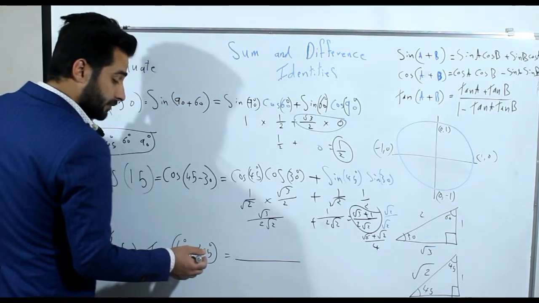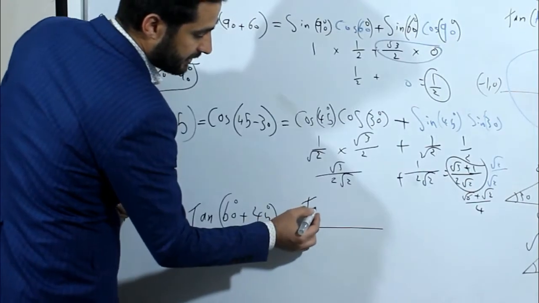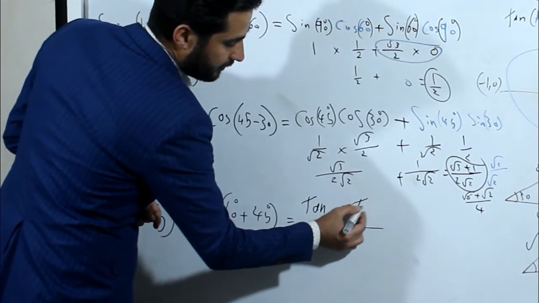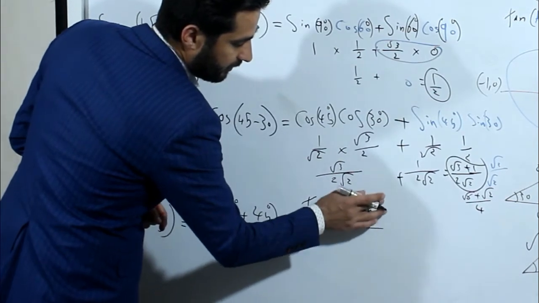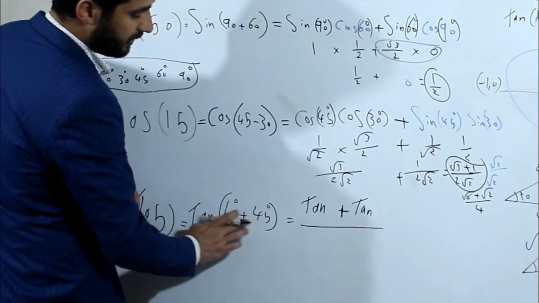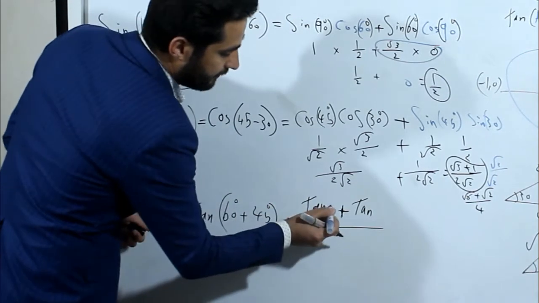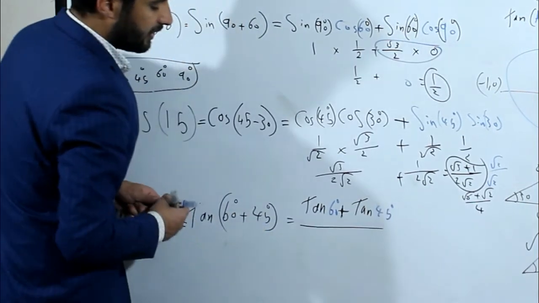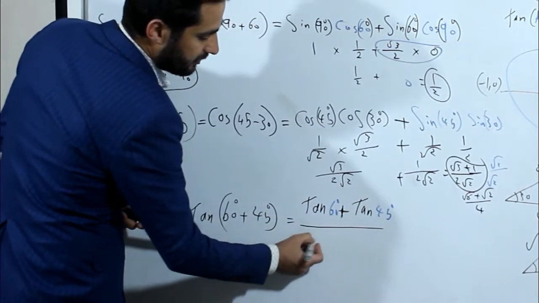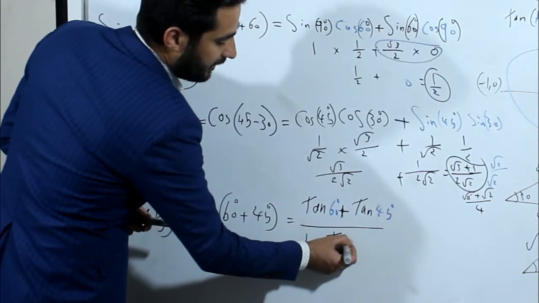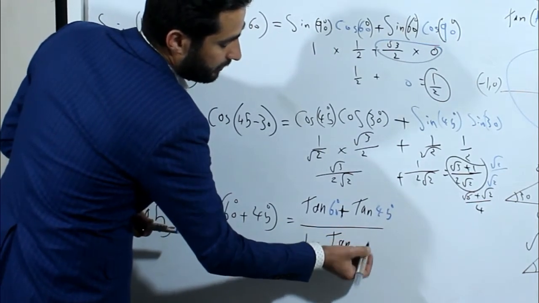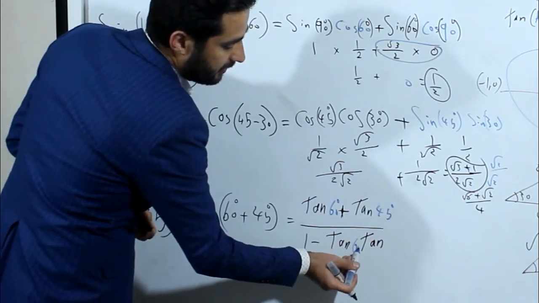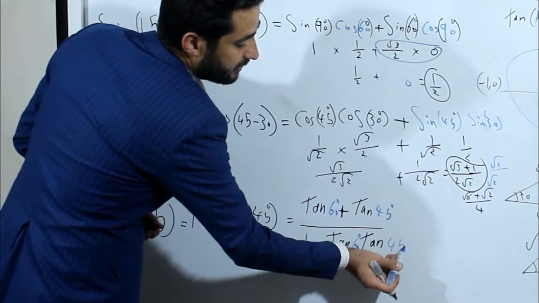So now we have tan a plus tan b, but we don't have a and b, instead we have 60 degrees and 45 degrees. In the lower one we have to change the sign, 1 minus tan a multiplied by tan b, tan 60 and tan 45.